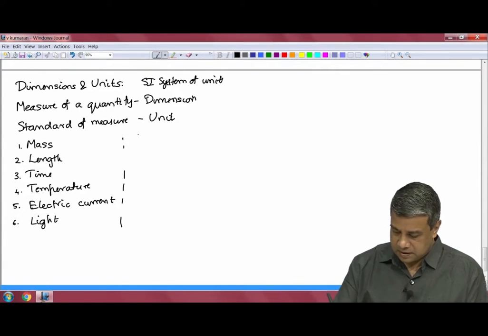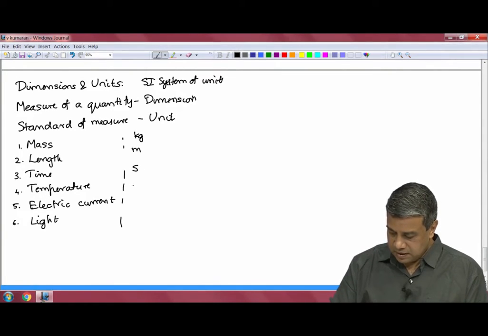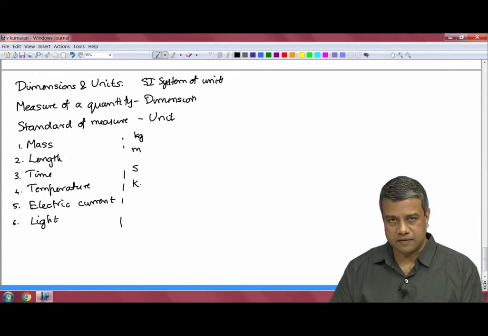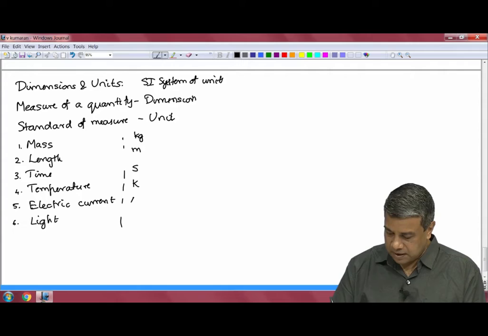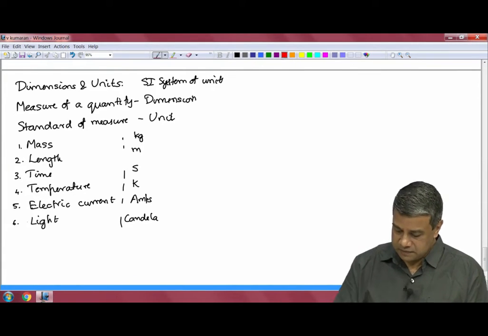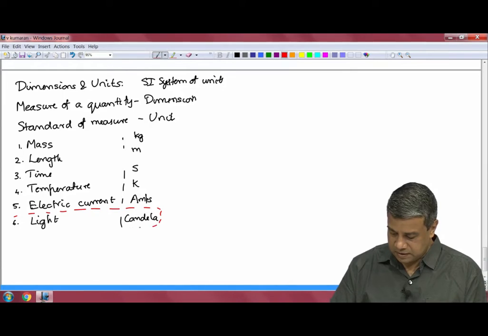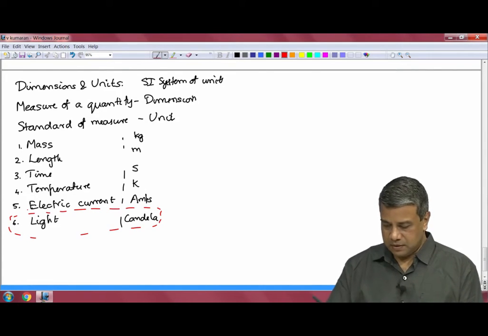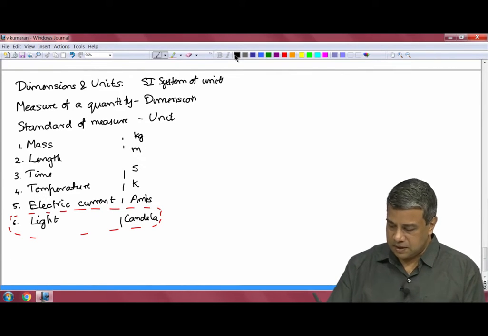For mass, it is kilogram, length, it is meters, time is seconds, temperature is Kelvin. We will discuss a little bit about Kelvin and centigrade. Electric current is in amperes, and the light is in what is called candela. We shall not be discussing further about this light in our course. We shall be using all the other units in our course, and for these dimensions we shall have symbols.